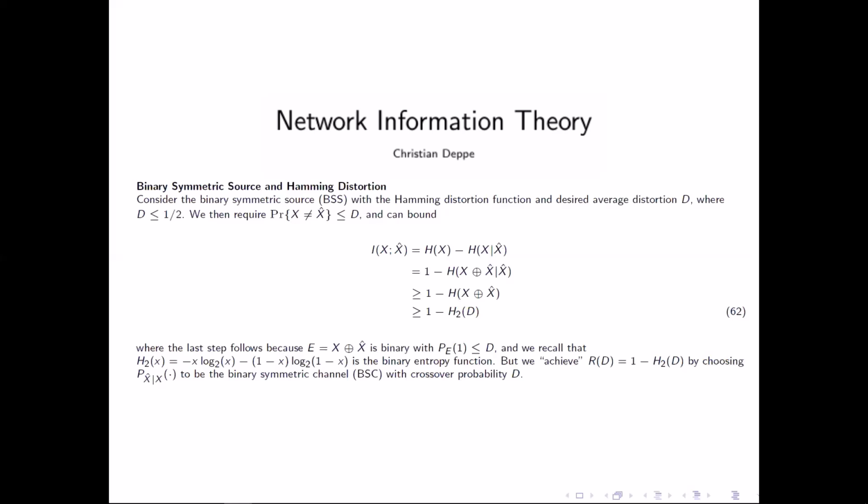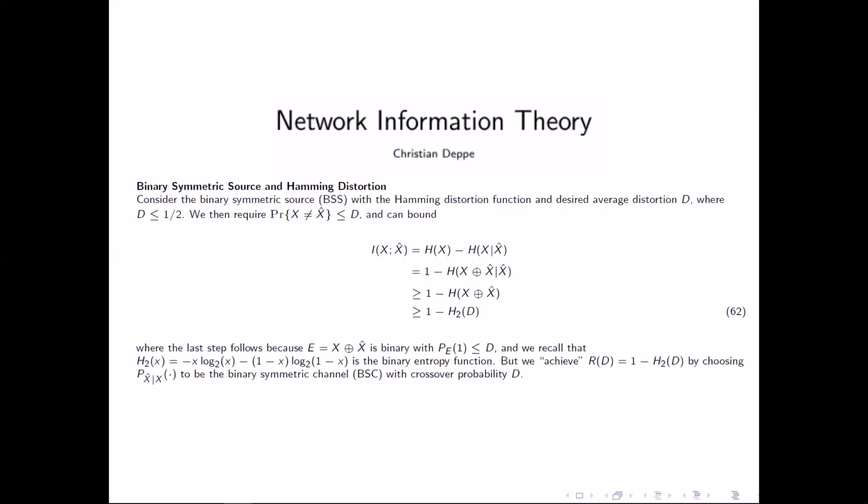Now look at the expression x plus x hat. If x and x hat are the same, then it's 0, and if they are different, then it's 1. But we know that the probability that x and x hat are different is smaller or equal d. So we can estimate this by 1 minus the binary entropy of d. And we get that the mutual information between x and x hat is greater or equal 1 minus the binary entropy of d.